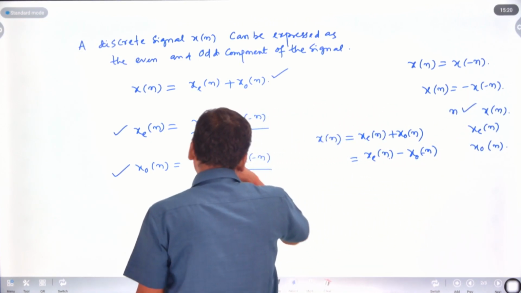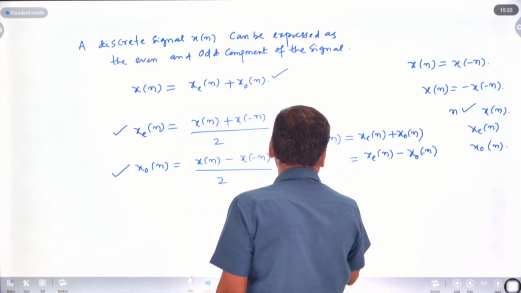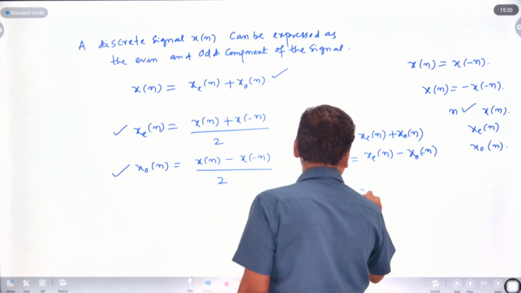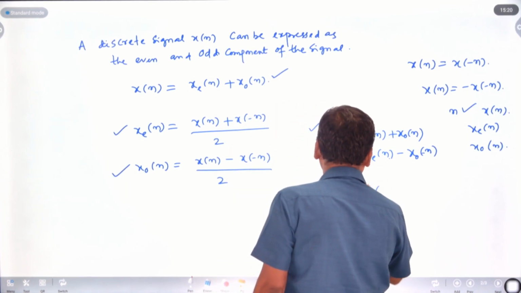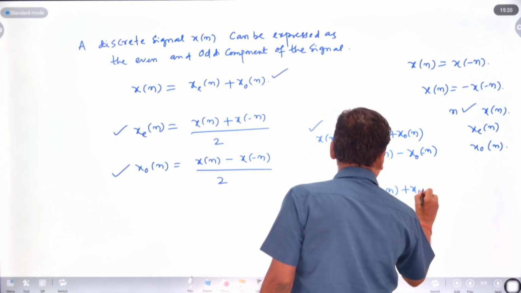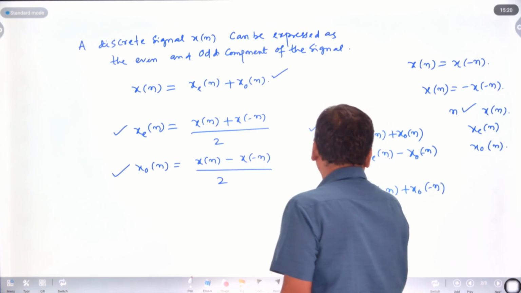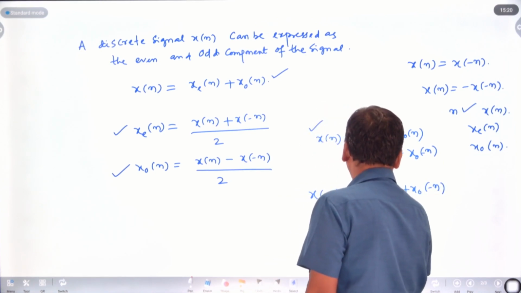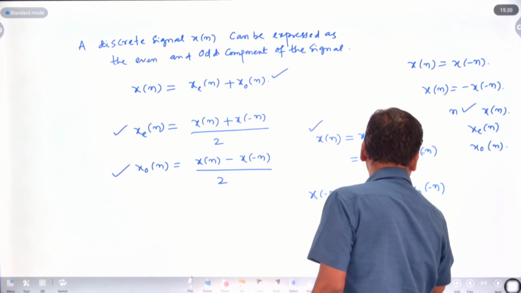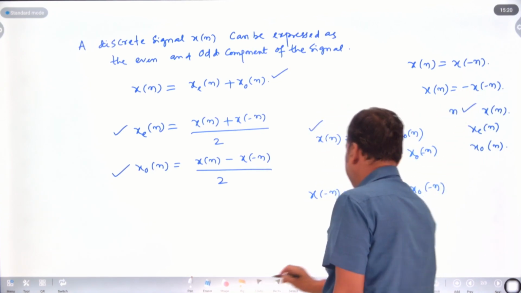If I write x of minus n, it is x e of minus n plus x o of minus n. Here x e of minus n is nothing but x e of n, and x o of minus n is nothing but minus x o of n.